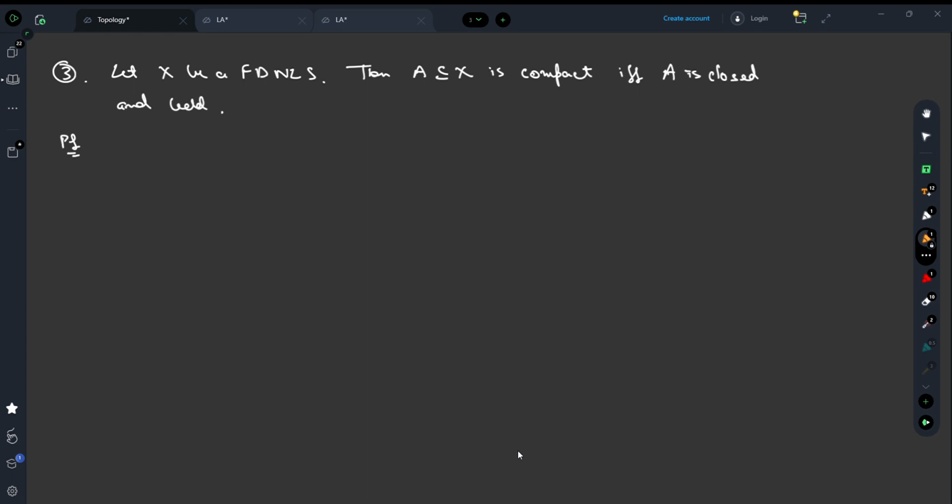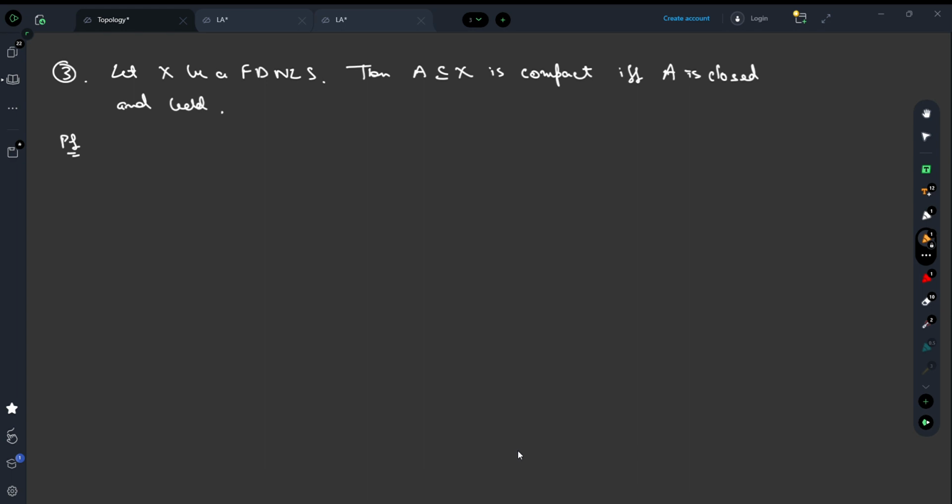So we are working in non-linear spaces. We know every non-linear space is a metric space, so in a non-linear space as well, every compactness is equivalent. So to justify whether a set is compact or not, we can consider any of the four compactnesses which we just discussed, and we will use them accordingly. Now, one of these implications is general: if you have a closed and bounded set in a non-linear space, then it is compact. The converse is what is specific to a finite dimensional non-linear space.